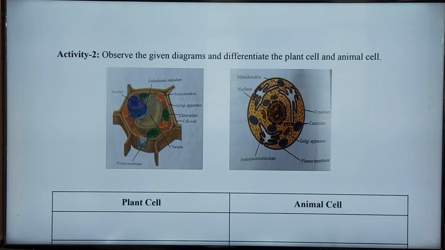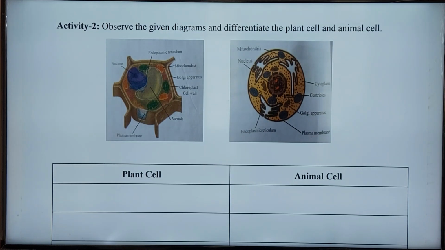Whether plant cell or animal cell, each and every cell is surrounded by a membrane. This membrane is called the plasma membrane. In both plant cell and animal cell, the first layer is called the plasma membrane. After the plasma membrane, there is another layer present in the plant cell. This is called the cell wall. So plant cells have a cell wall, whereas animal cells have no cell wall.